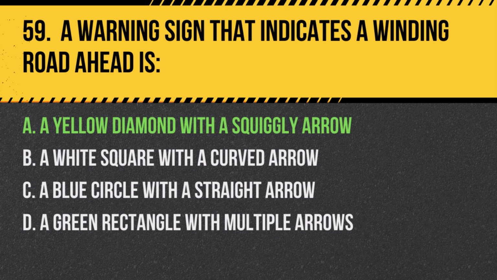Answer A. A yellow diamond with a squiggly arrow. This sign warns drivers of an upcoming winding road and advises them to adjust their speed accordingly.